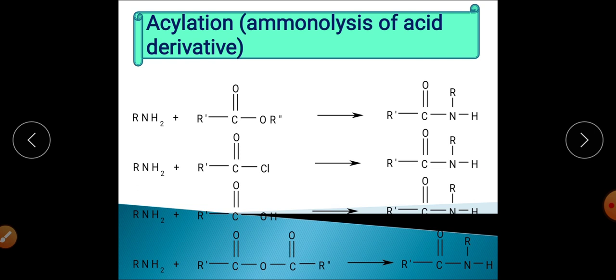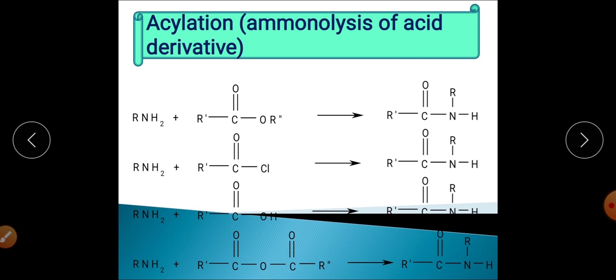So basically this is a case of acylation reaction in which we allow the amines to react, and specifically we only use primary and secondary amines.